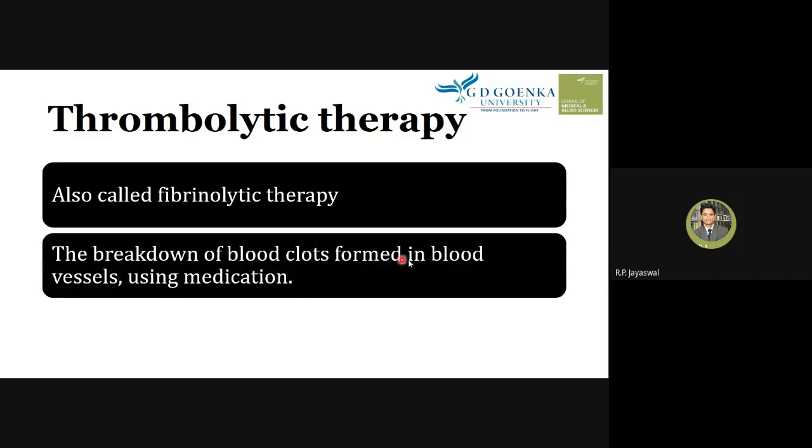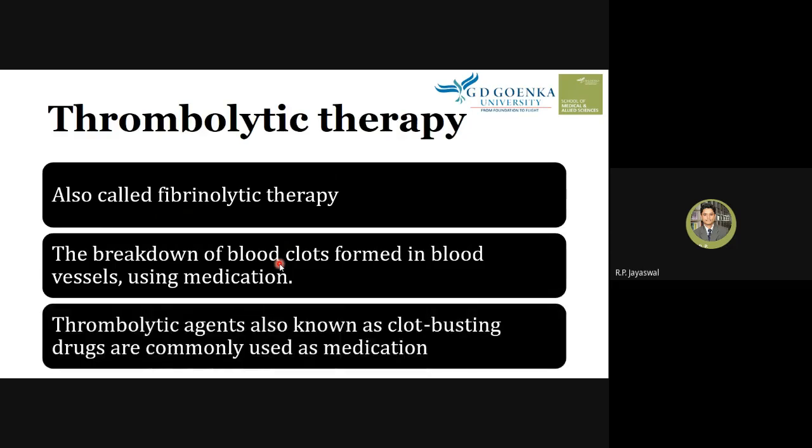The breakdown of blood clots formed in blood vessels using medication is what we call thrombolytic therapy. Here the blood clots come in the narrow lumen caused by the plaque, so that thrombus is usually broken down using medication. Thrombolytic agents are also known as clot busting drugs and are commonly used as a medication.